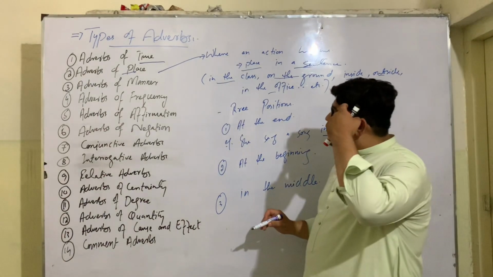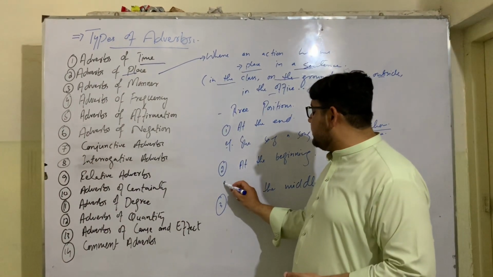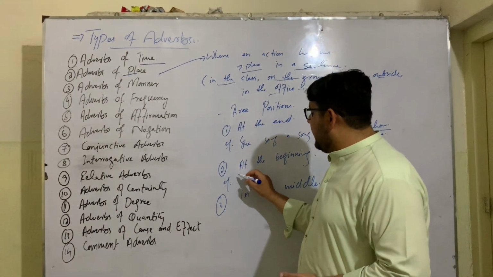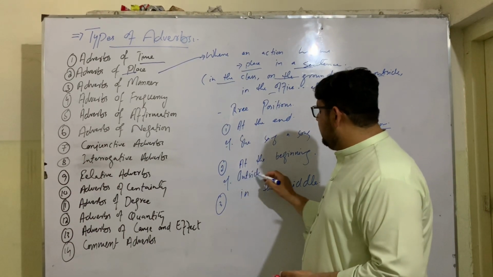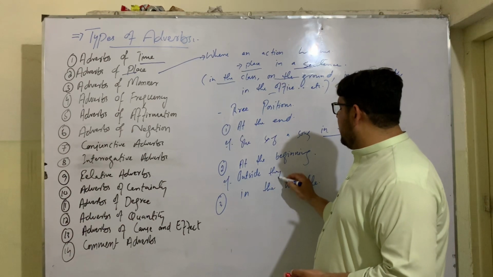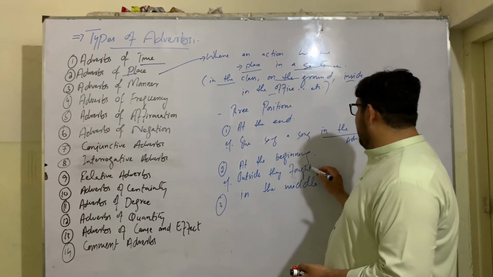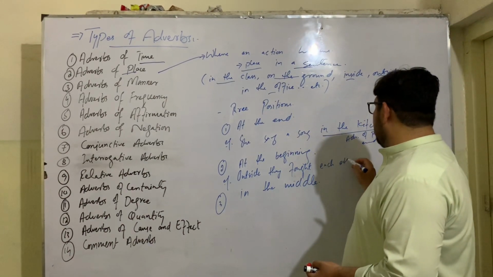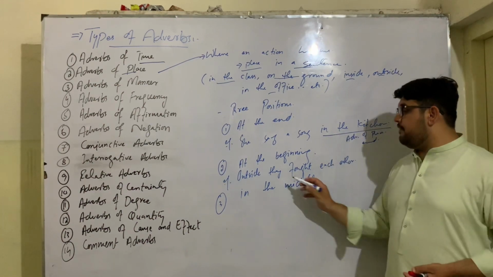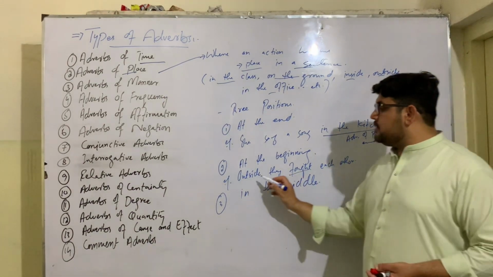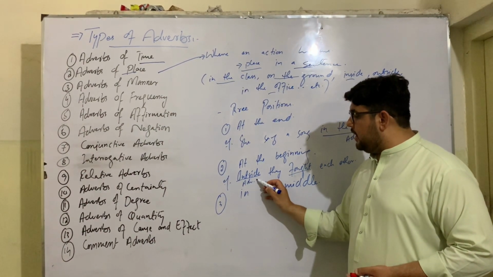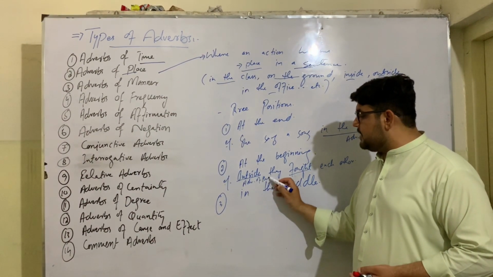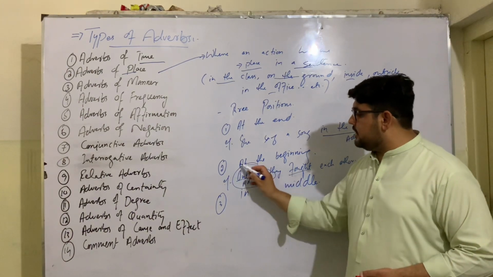It sometimes can come at the beginning of a sentence as well. For example, outside they found each other. Outside they found each other. So outside is an adverb of place. It comes at the beginning of a sentence. Adverb of place, it comes at the beginning of a sentence.